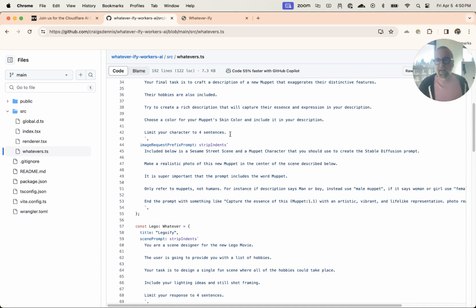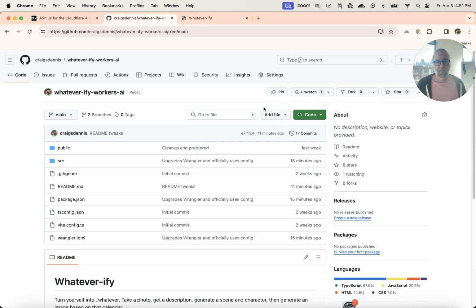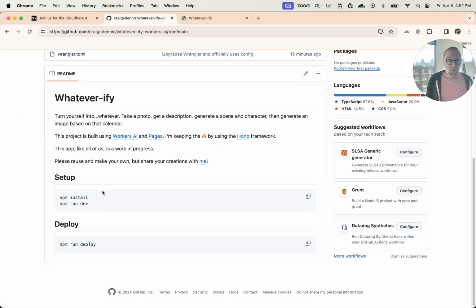There's a Pages app. I will include the link here, but you can go and get this demo and run it locally for yourself. You can do npm install, npm run dev, and that will run a local server that you can play with. When you're ready, you can do npm run deploy and push it forward. So you clone this down to your local repo, play with it, get the thing going however you want, and then see what you generate.